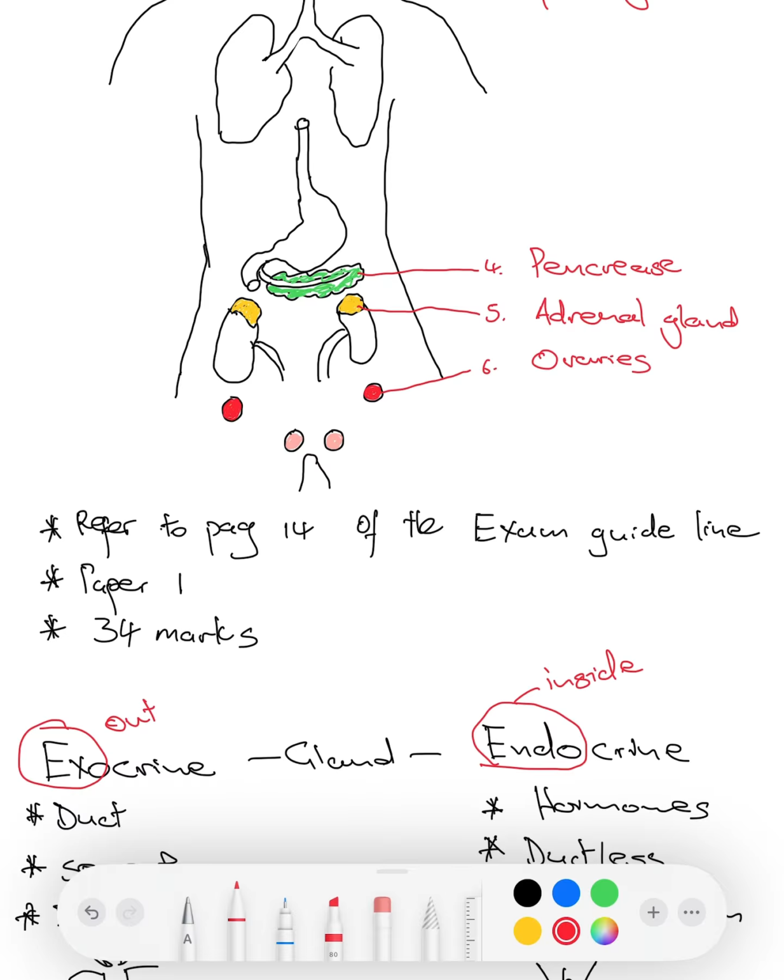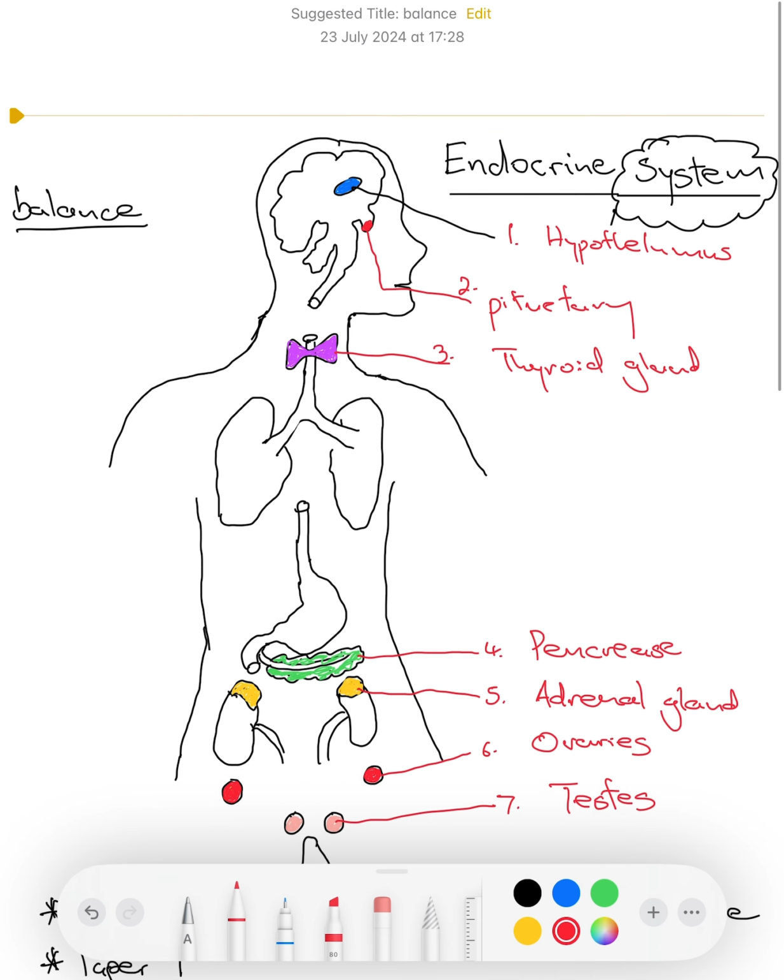Now, in males, there's a gland known as the testes. The testes also form part of the endocrine glands. Now, let's go back. How many glands? 1, 2, 3, 4, 5, 6, 7.